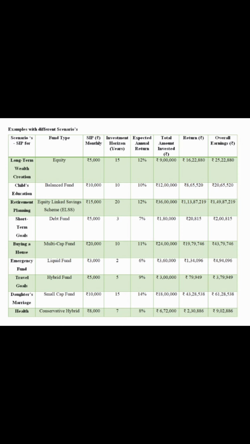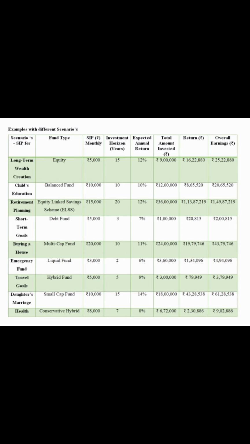And the next scenario is emergency fund. For this, the fund type is liquid fund with an SIP of monthly 3,000. Investment horizon is 2 years. The expected annual return is 6%. The total amount invested in this fund is 3,60,000, and the returns is 1,34,096.